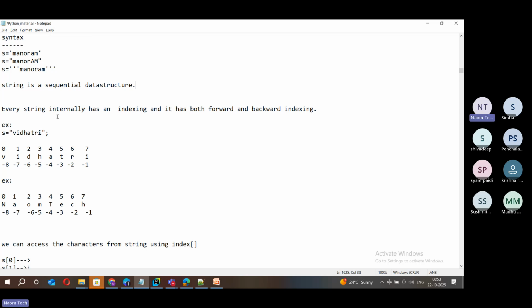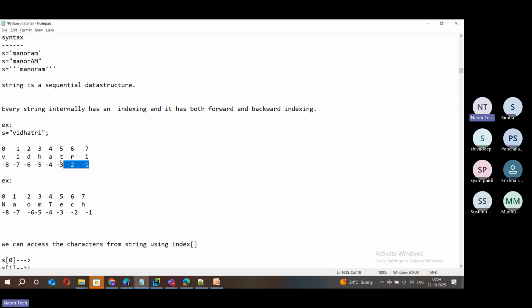What is this internal representation? Every string internally has an index. In other languages like C, C++, Java, we have only positive indexing, starting from 0 and ending with n minus 1. But in Python, we have both positive and negative indexing.